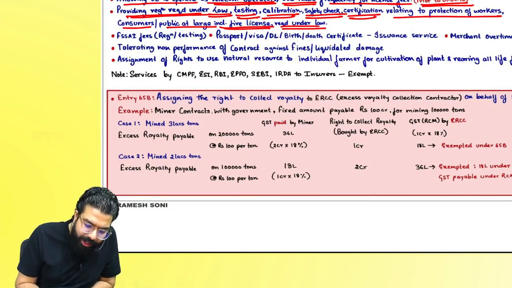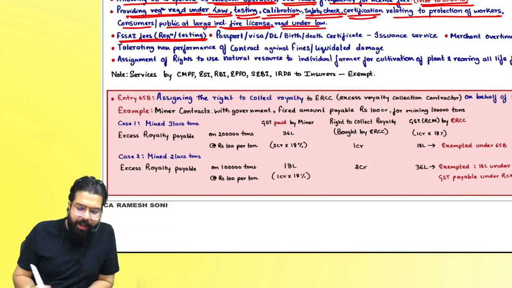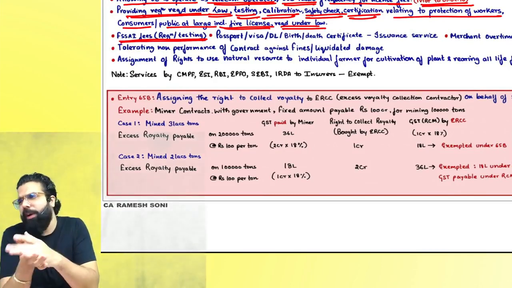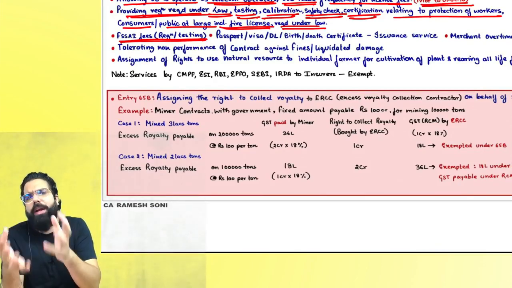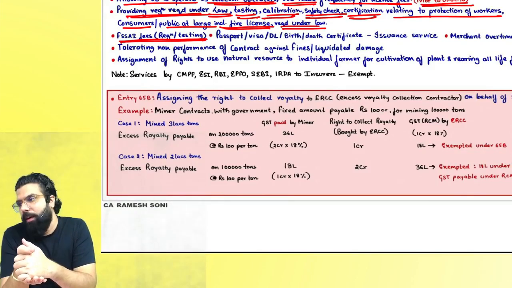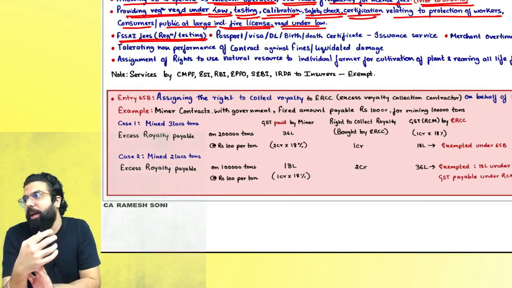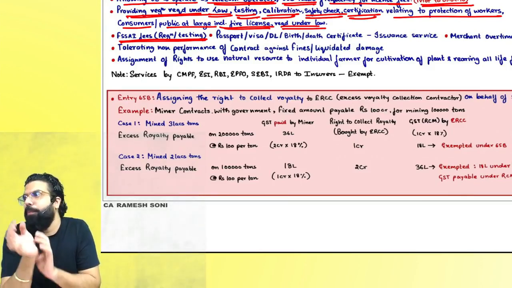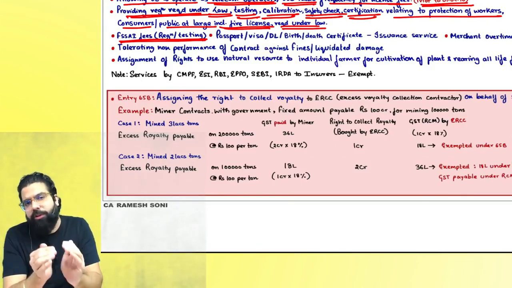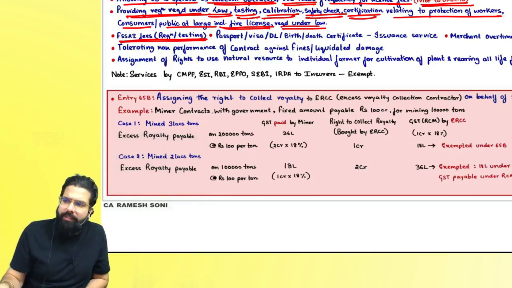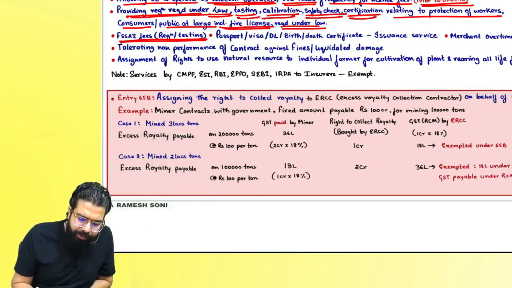The next is FSSAI fees, Food Safety and Standards Authority of India. Whatever they charge, they will come to your restaurant, check the food, and do testing. They will come to your office or restaurant and give you the FSSAI registration. For that there will be application fees, etc. On that there will be no GST.